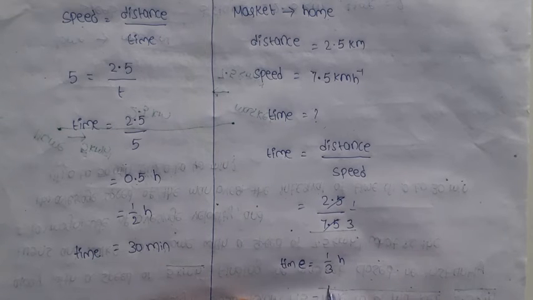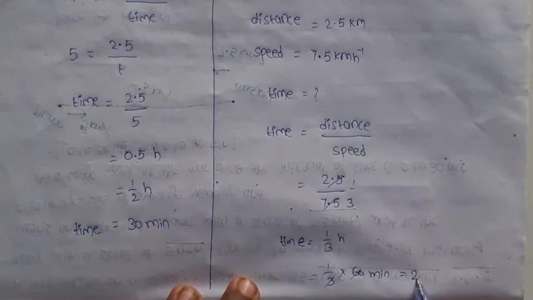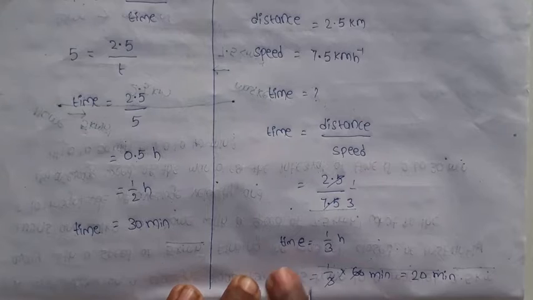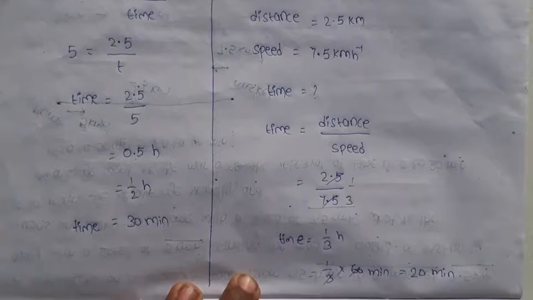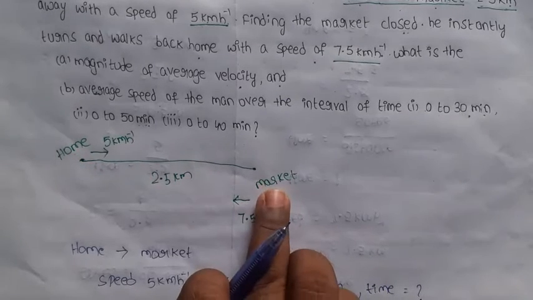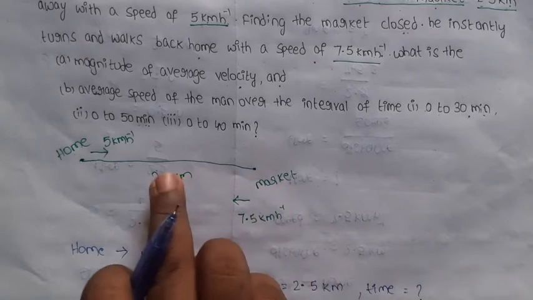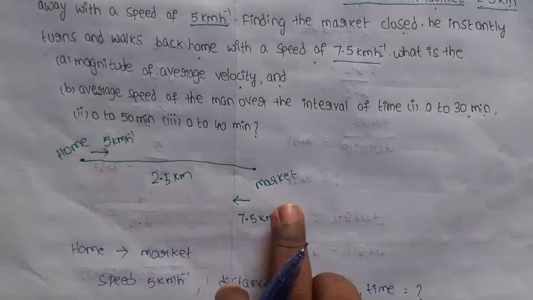1 hour equals 60 minutes. So 1 by 3 converted into minutes by multiplying with 60 gives 20 minutes. So the time taken from market to home is 20 minutes. Home to market takes 30 minutes, and market to home takes 20 minutes.